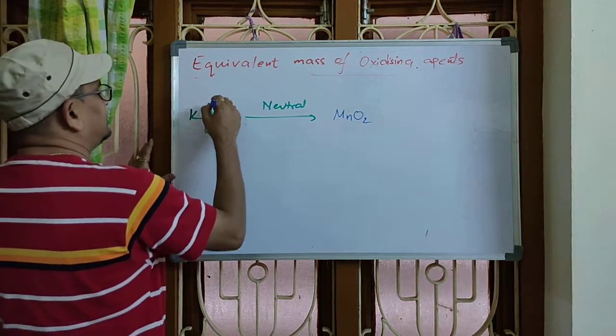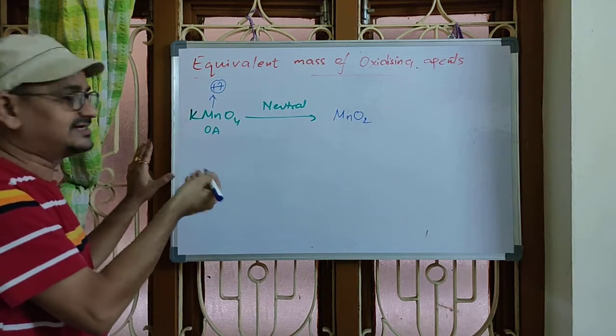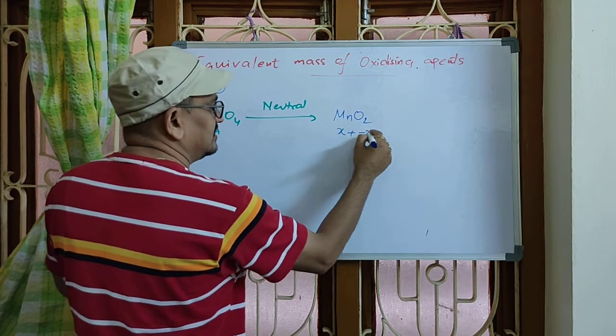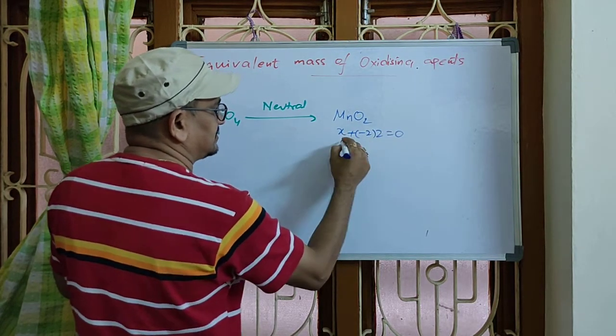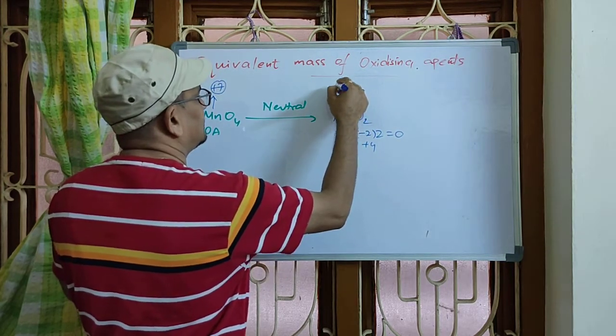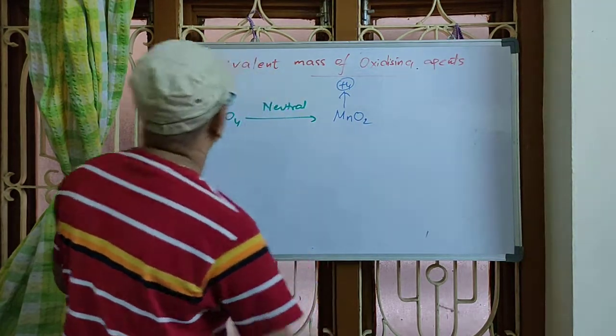Now, we know that here manganese is in plus 7 in potassium permanganate. So many times we calculated so far. In MnO2, let us find it: X plus minus 2 into 2 equals 0. X equals plus 4. So manganese is in plus 4 state. So, what's the difference?